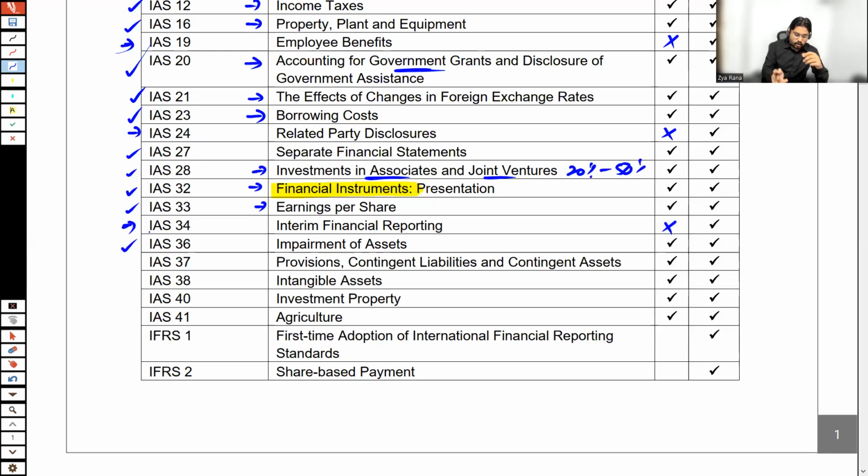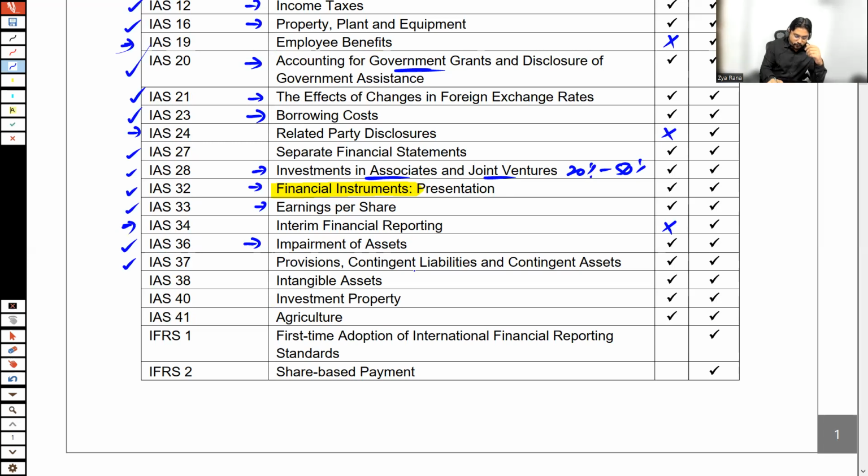Then IAS 36. Normally, we decrease the value of an asset by depreciating it. But there are also other factors. Due to those factors, asset value may get decreased. So such factors are indicating the impairment of an asset. Other than depreciation, if the asset value is decreasing, then there's an impairment of the asset. Impairment of non-current assets is according to IAS 36.